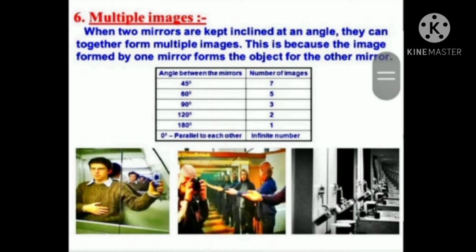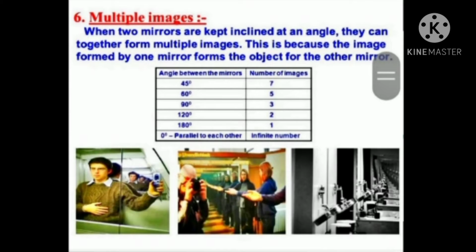Multiple images. When two mirrors are kept inclined at an angle, they can together form multiple images. This is because the image formed by one mirror forms the object for the other mirror. So what is multiple reflection? It is a phenomenon of production of multiple images when two plane mirrors are kept at different angles with respect to each other.